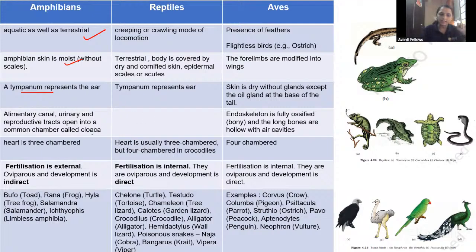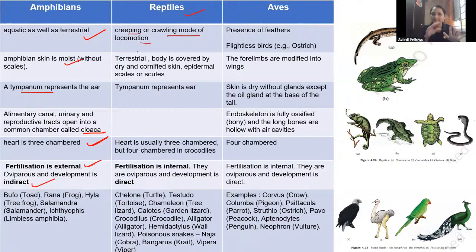And the alimentary canal opens into the cloaca. And the heart is three-chambered. Important. Fertilization is external. Oviparous, development is indirect. These all are the examples, guys. Kindly remember this. And coming to the reptiles, reptiles have a creeping and crawling mode of locomotion.